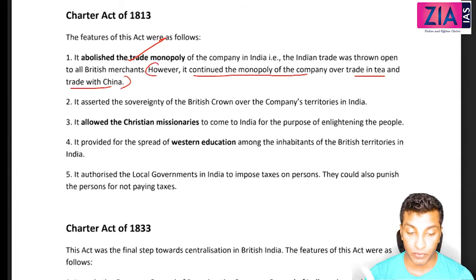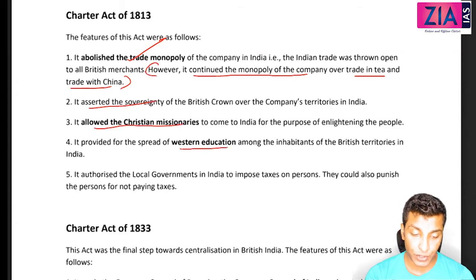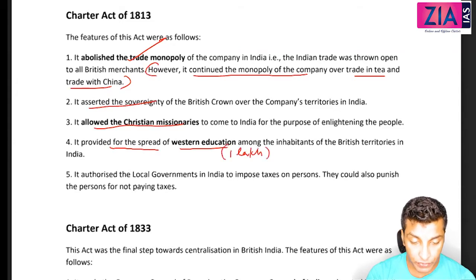It asserted the sovereignty of the crown, allowed the Christian missionaries, and provided for the spread of Western education among the inhabitants of British territories in India. The real crux of this point is that the company was directed to spend rupees 1 lakh for the betterment of education, not necessarily Western education.